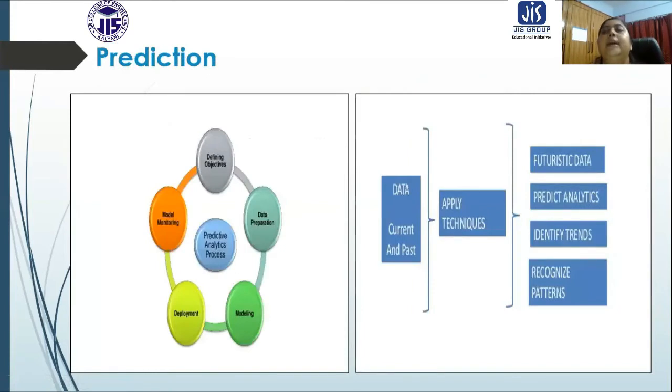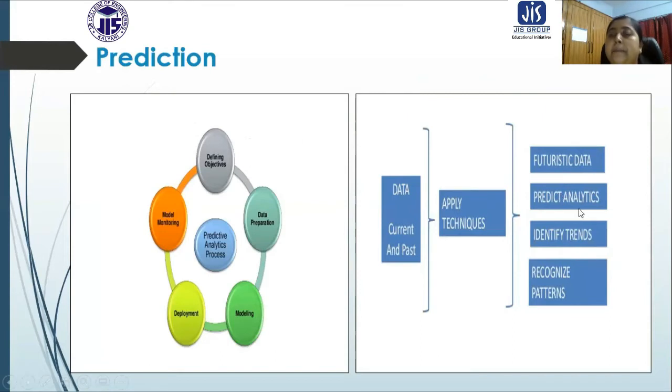Now another methodology is prediction. What is it basically? You can see we have data. The data can be current data or past data, because future data cannot be collected. On that we are going to apply techniques, and what we get is futuristic data.